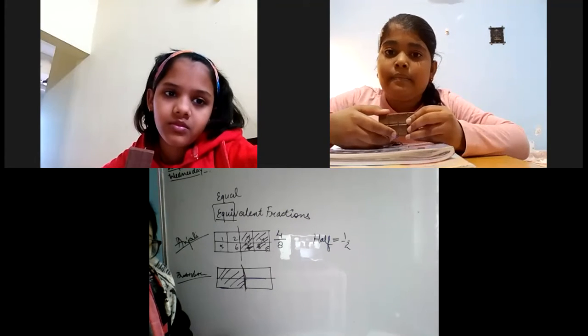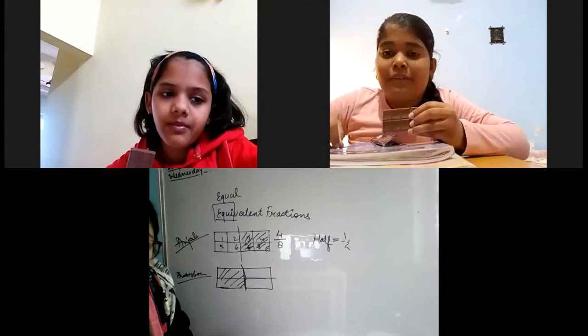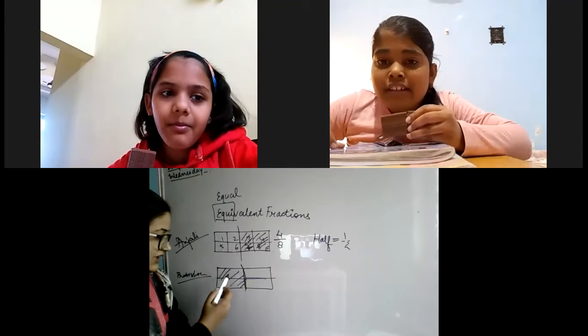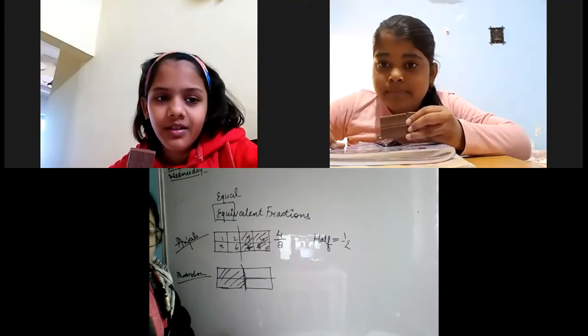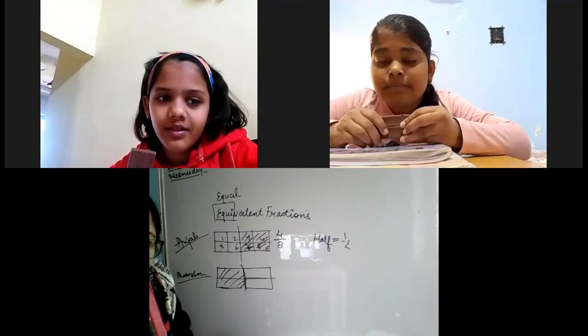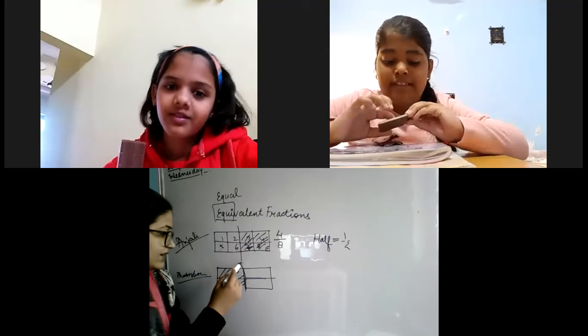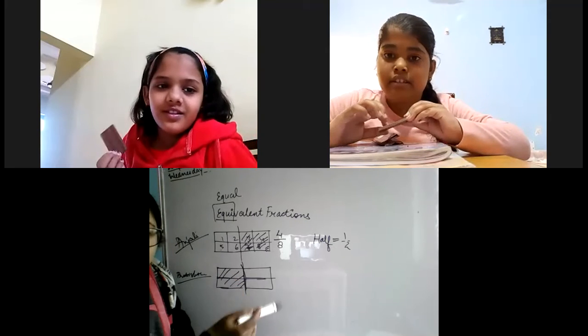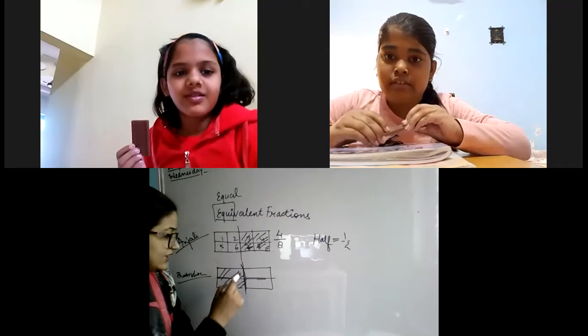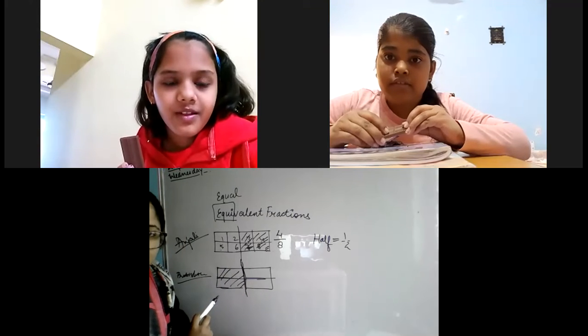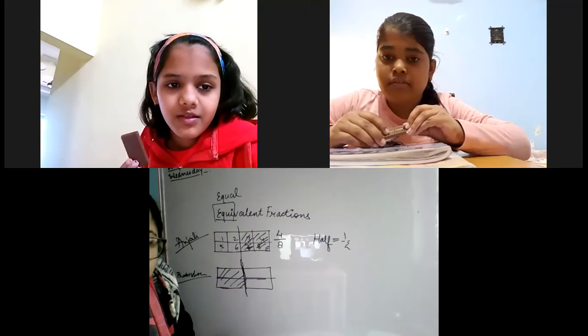No, ma'am, 8 upon 4. No, just see your chocolate. She will tell. Just look at your chocolate. You divided the parts like this, and then I asked you to give half of the part to Anjali. What you did, you broke the chocolate in between from here, and how many parts did you share?